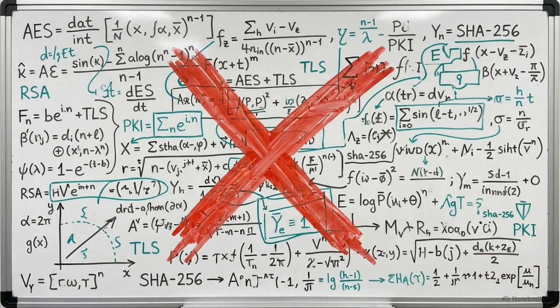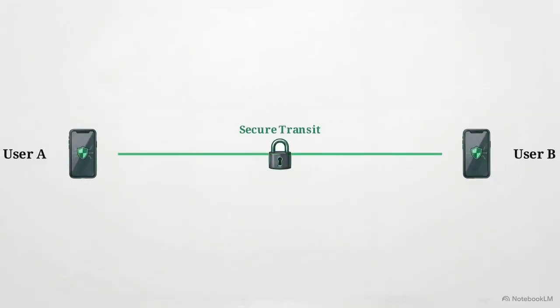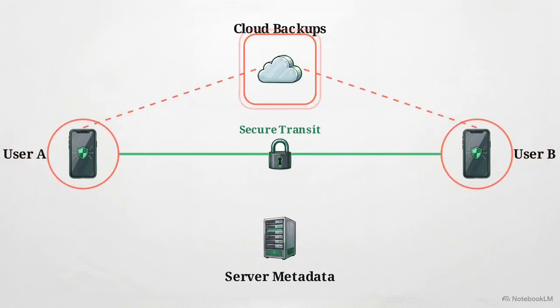When a transit channel reaches a point of near-perfect encryption, attackers stop trying to break the math. Instead, they are funneled toward alternative, weaker vectors in the ecosystem. There are three specific zones where this risk is displaced: endpoint compromise at the devices themselves, unencrypted storage in the cloud, and metadata analysis at the server level.